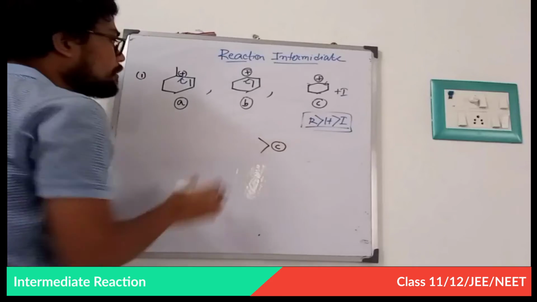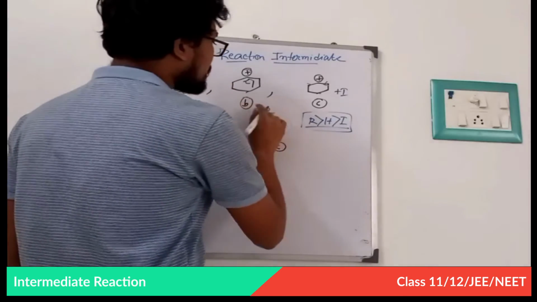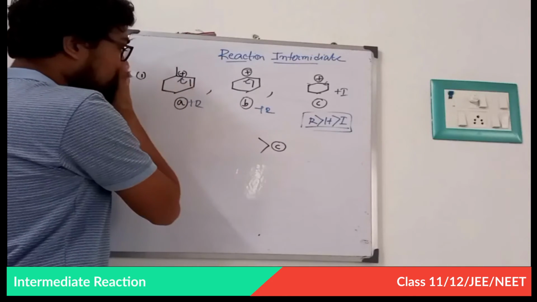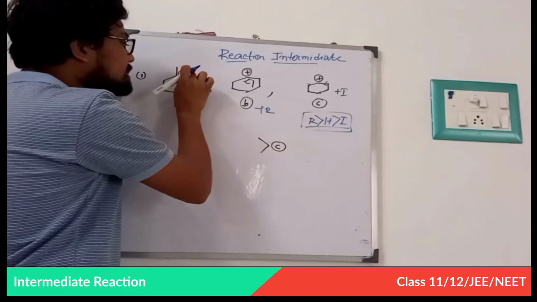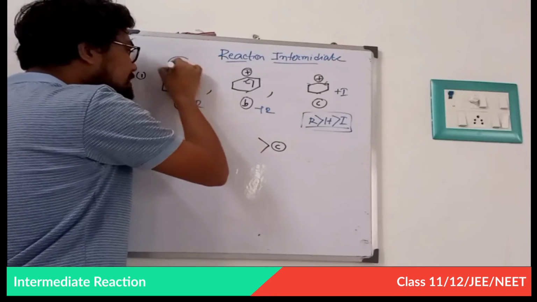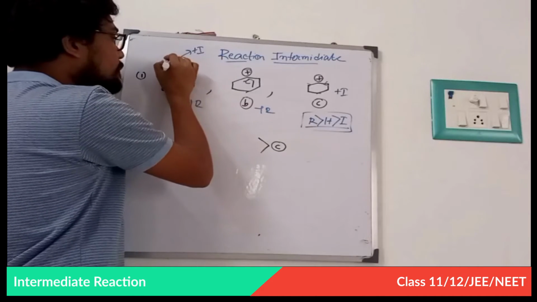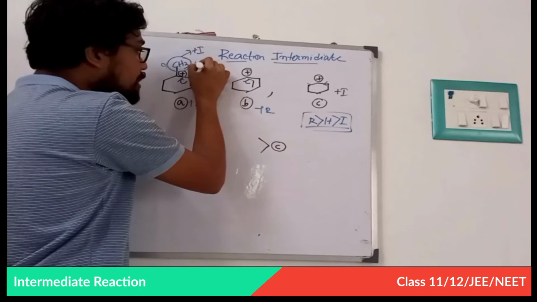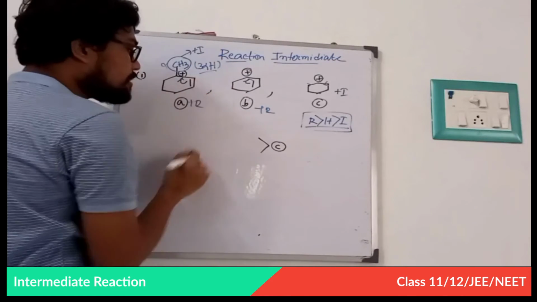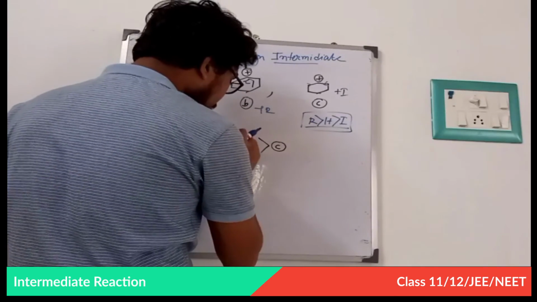Fine. Now between this and this, both have plus R or resonance effect, not mesomeric. Plus R, resonance effect. Okay, fine. Now this carbocation is attached with this CH3 group, which has a plus I effect, and also this is the alpha position. That means 3 extra alpha hydrogens are present in this carbocation. That is why A is the more stable carbocation, then B, then C.